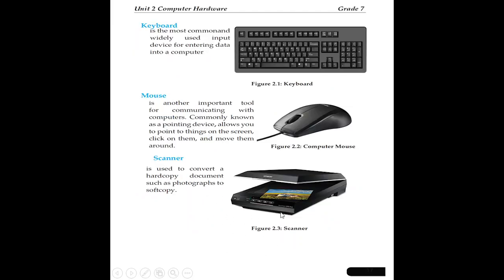We'll see them in brief. Here, the first input device is the most common and widely used input device for entering data into a computer: the keyboard. When you think about a computer system, when we purchase any computer, it necessarily has a keyboard. In the case of a desktop computer, it has detachable parts. The keyboard, the system unit and the monitor are separate. We connect them with cables. In laptop computers, they are attached together. The keyboard and the mouse are attached together. In desktop computers, they are separate from the system unit.